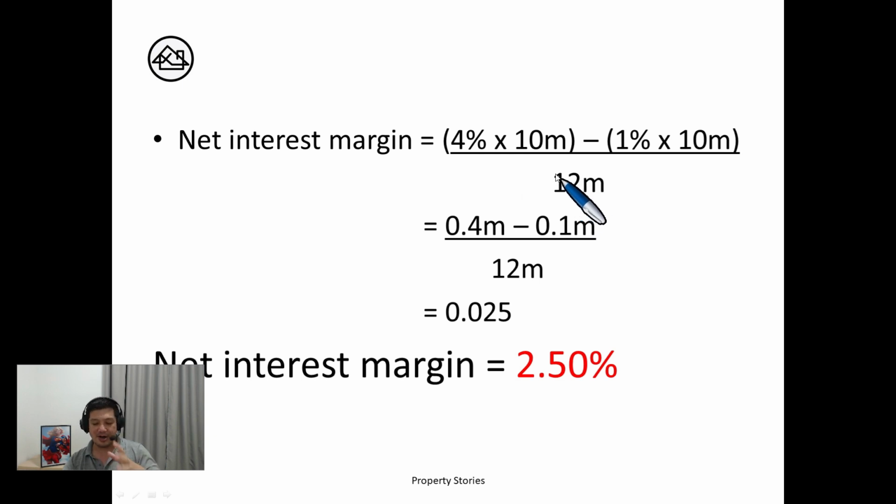So now your housing loan portfolio total is 12 million. Based on this, how much are you earning? 0.4 million minus 0.1 million over 12 million is 0.025. So the net interest margin here is 2.5%.